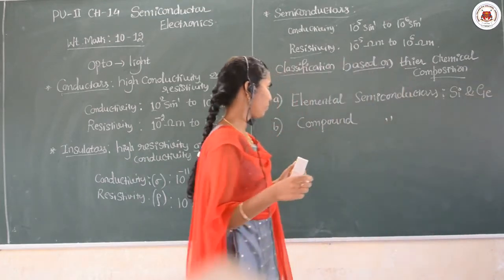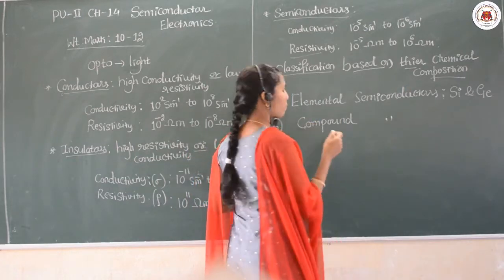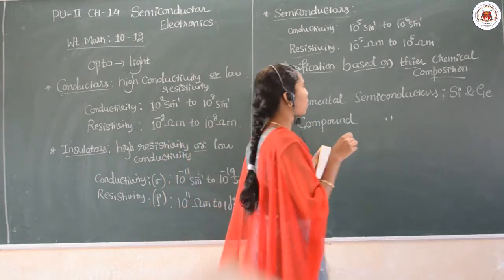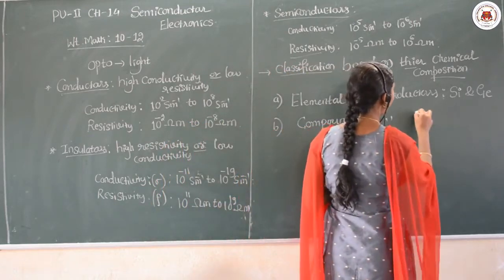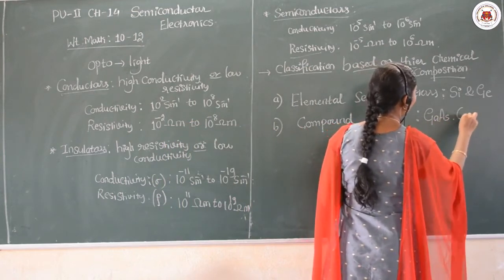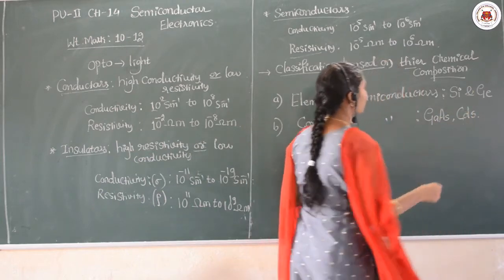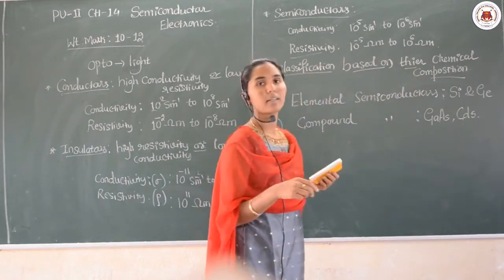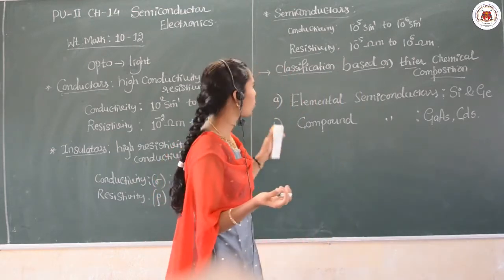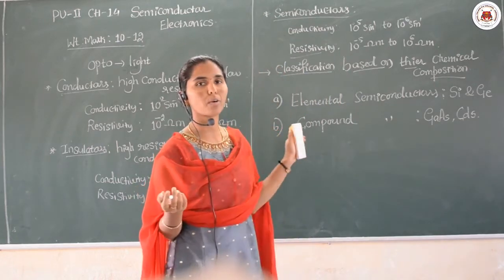If you go with the elemental, the pure form, silicon and germanium are taken as elemental semiconductors. If you go with the compound, you know that one element will be mixed with another one. Therefore here come gallium arsenide, cadmium, and so on; some compound semiconductors will be there. So this is the classification based on their composition. I hope the points are clear.